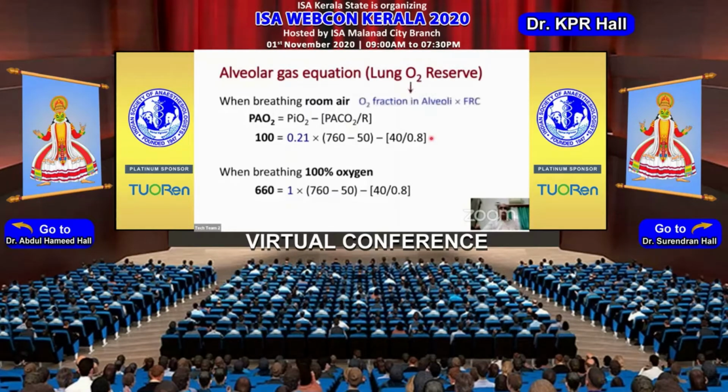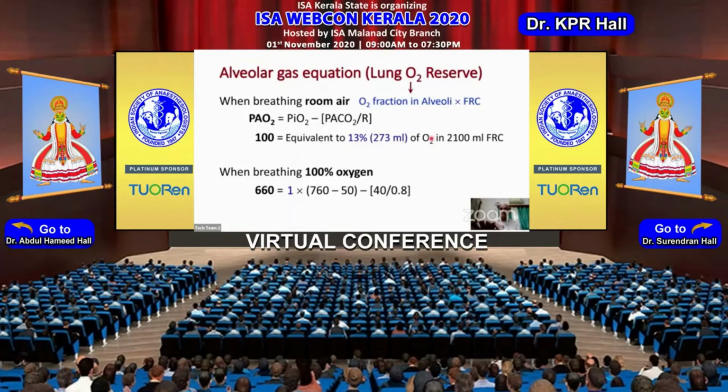the alveoli? So to know this, the simple formula is the fraction of the oxygen in alveoli into the functional residual capacity. How much is the functional residual capacity? It is about 2100 ml. That is at the end of expiration. So normally at FRC, 100 millimeters of oxygen tension in the alveoli translate to about availability of 273 ml of oxygen, which means the oxygen concentration has dropped from 21% now to 13%.